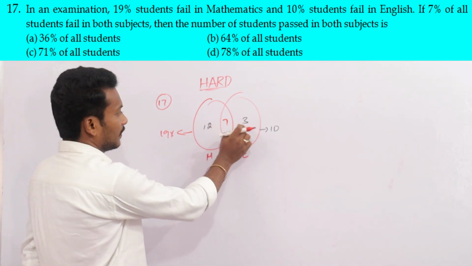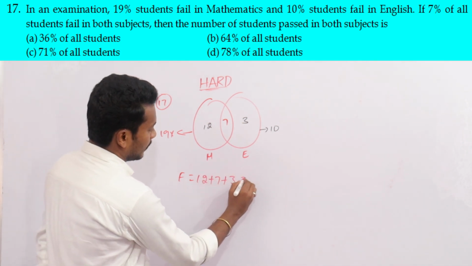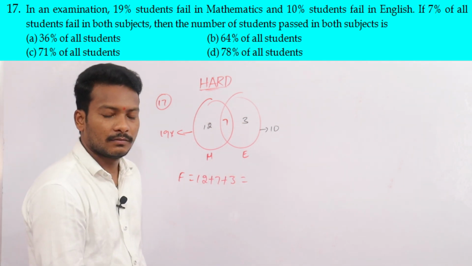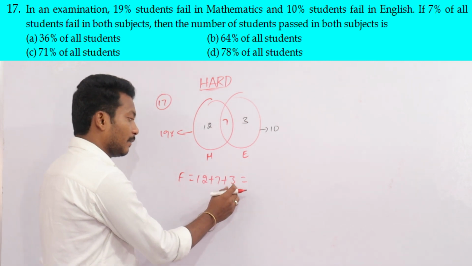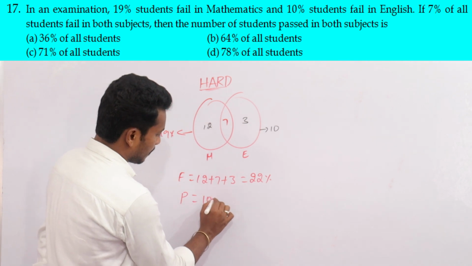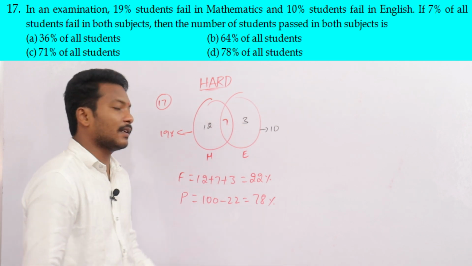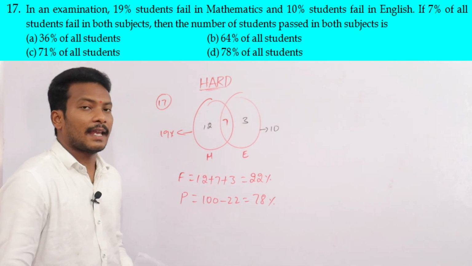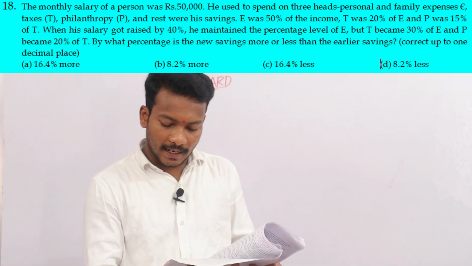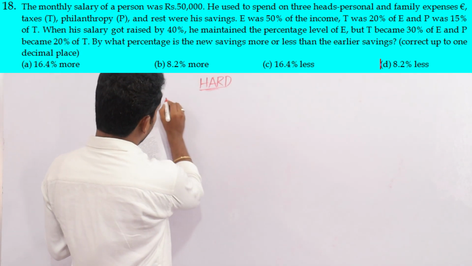Okay, 12, 7, 3, that is the total failed. 12 plus 7 is 19, plus 3, that is 22% failed. What about pass? 100 minus 22, so 78% of the students passed the examination. Okay, next, 18th question. The monthly salary of a person was 50,000. What is the salary of a person?